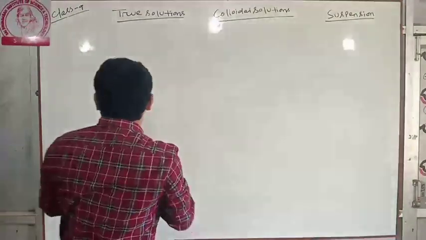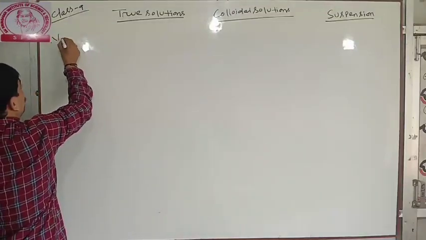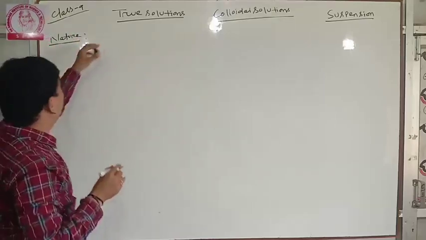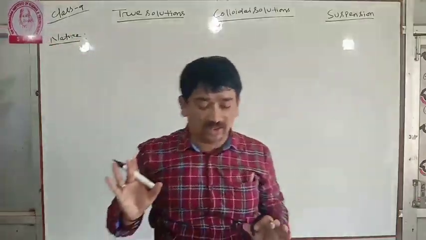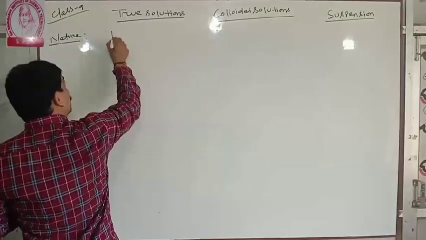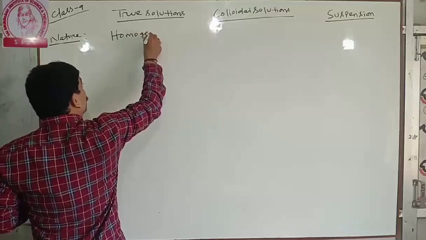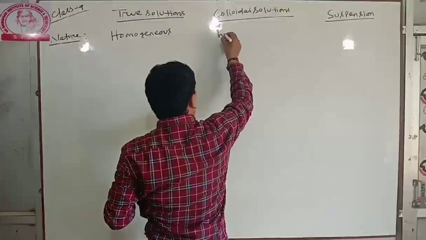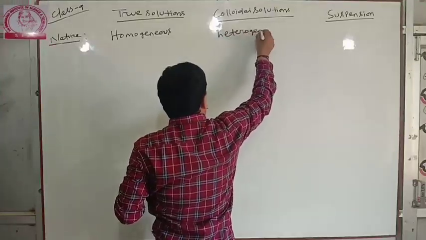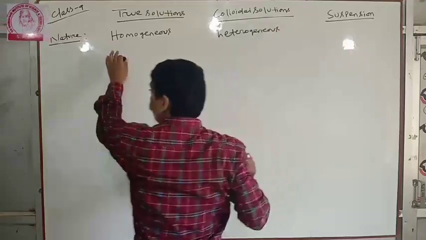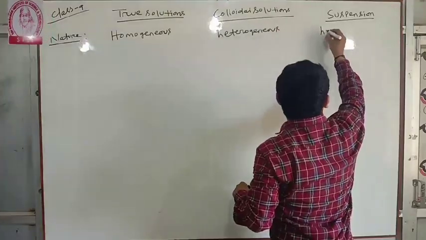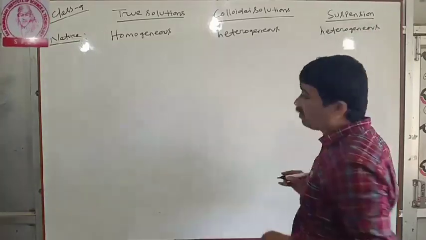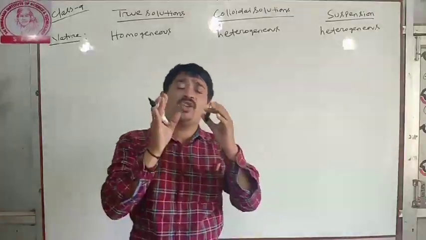Clear? So first we will discuss the nature. First point, nature. What is the nature of true solution, colloidal solution, and suspension? True solution is homogeneous, whereas colloidal solution is heterogeneous. Suspension is also heterogeneous.